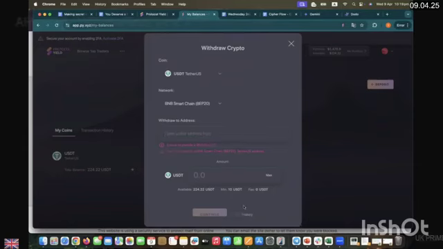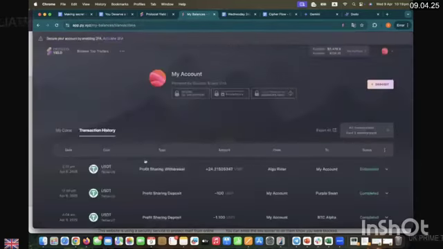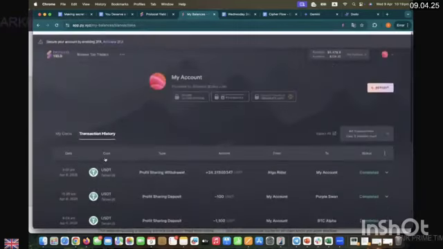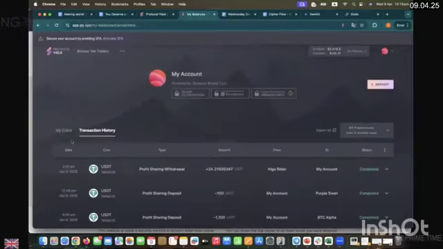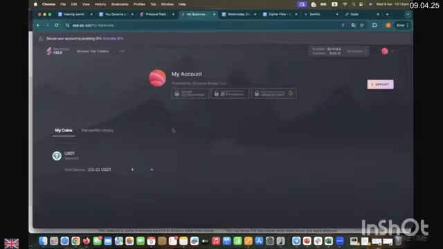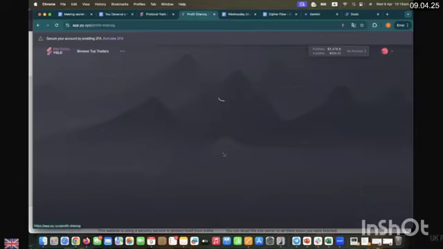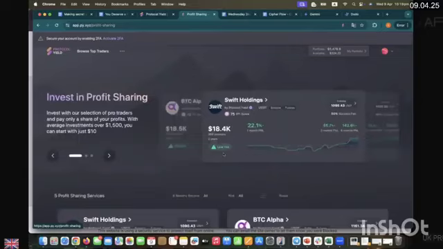I can withdraw, and here will be the history of my transactions, even the withdrawals. So it's very simple, very convenient. I think with more PSDS, hopefully in 2 weeks or so, when you monitor 10 to 15 PSDS yourself personally, then there will be a different level of understanding.